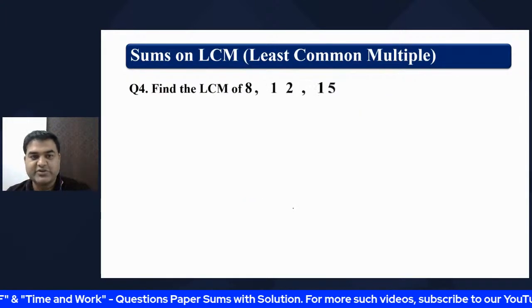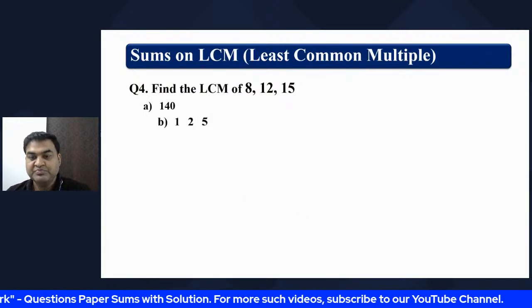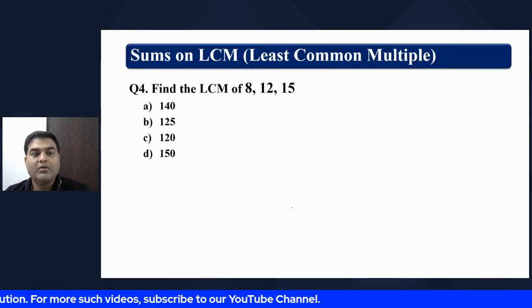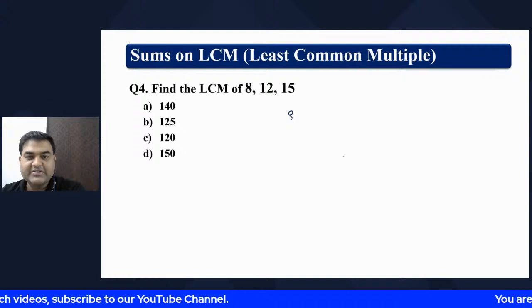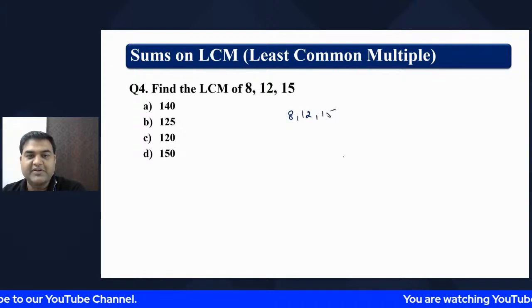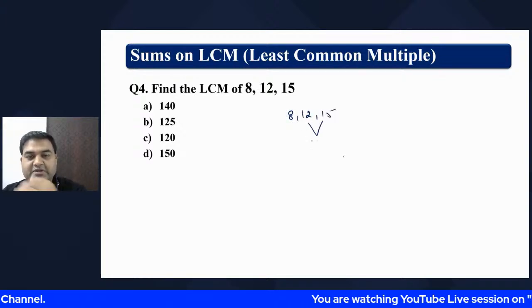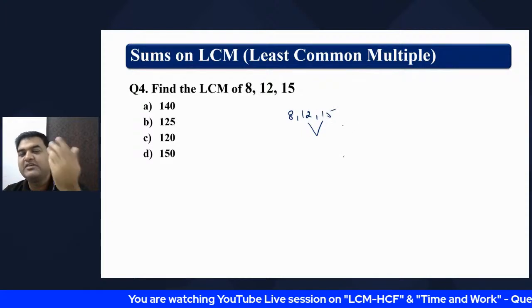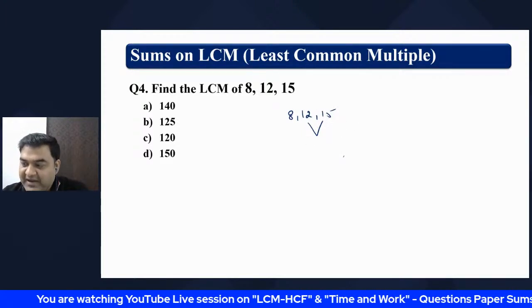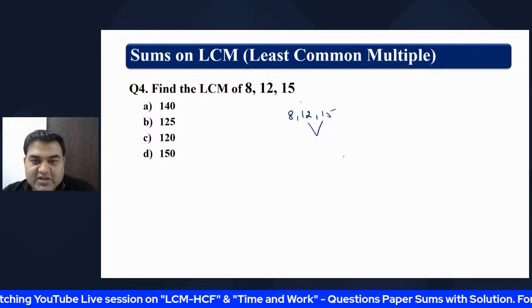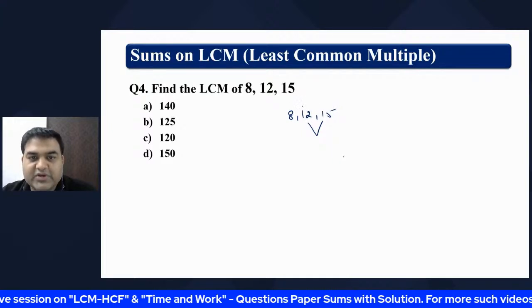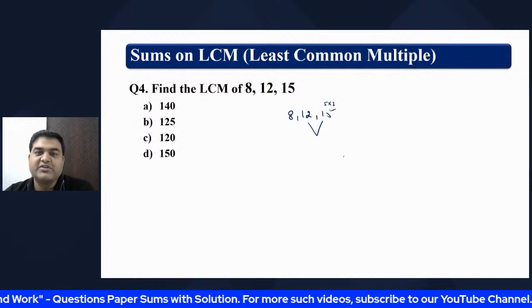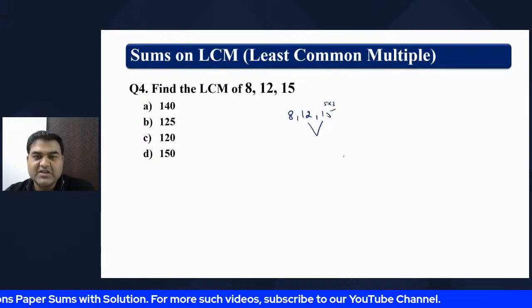Okay. The next question which I asked you people to do was this. Find the LCM of 8, 12 and 15. So what we will do, these two are the bigger numbers. So instead of multiplying and finding this answer, if you want to go for the shortcut, what you can try doing is 5 into 3. 5 into 3 is 15, right?